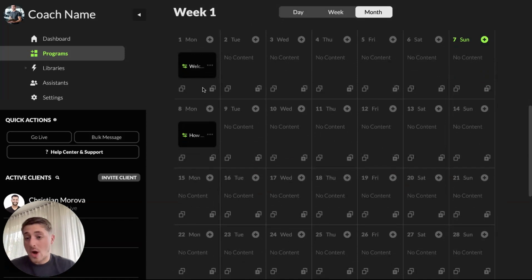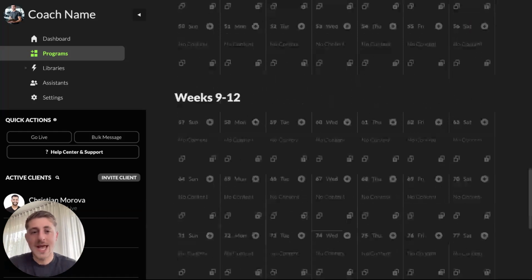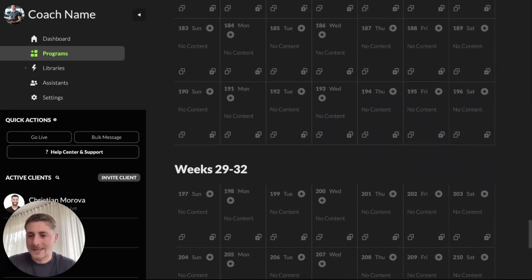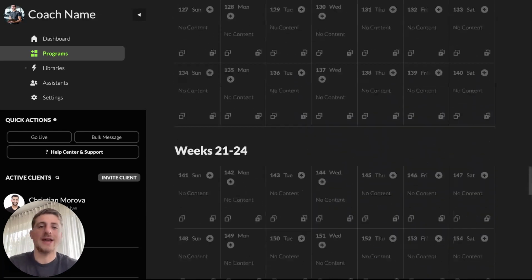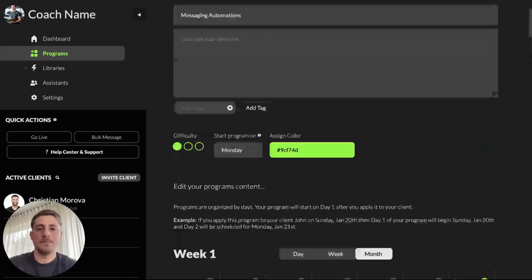It can be multiple auto messages a day. It can be one every few days. That is completely up to you. But you can set up a full sheet of auto messages that can be kind of true across the board with all of your clients. And you can set that up for as long as you'd like it to be. So if you want to make a big flow of automated messages that run all the way through, you can absolutely do that. You build all of them out in here, right?